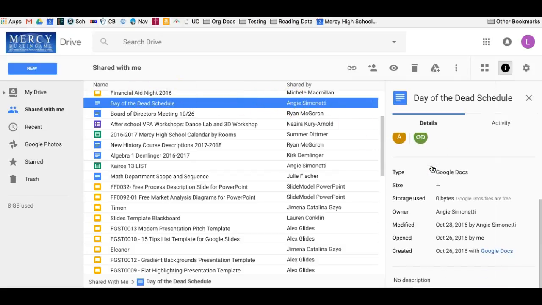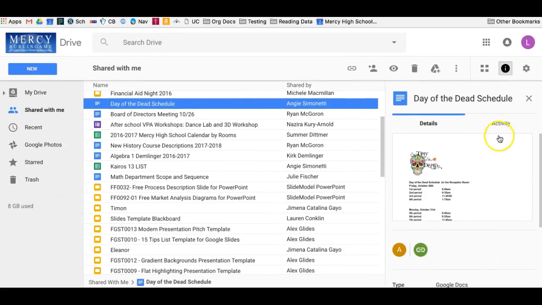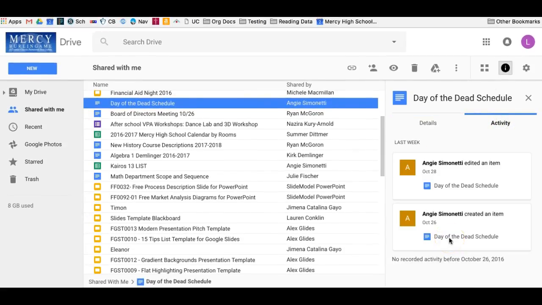You can also scroll to the bottom and see a little bit more information. You can click on activity and see who edited it when. Another trick is to add this to your drive. The fastest way to be able to find documents is that they're already added to your drive. So something that I'll do is I'll save this Day of the Dead schedule to my drive.